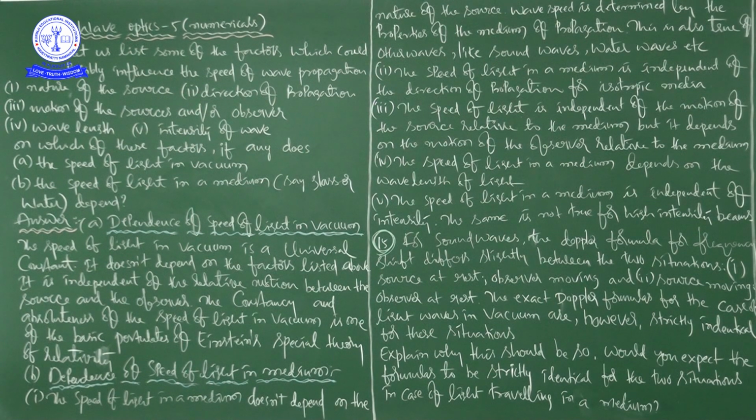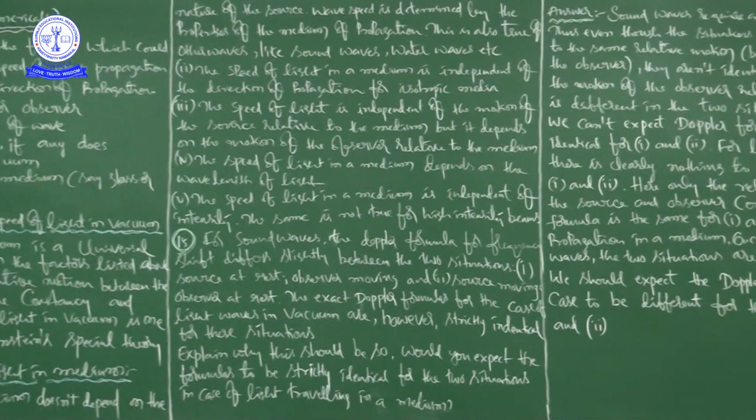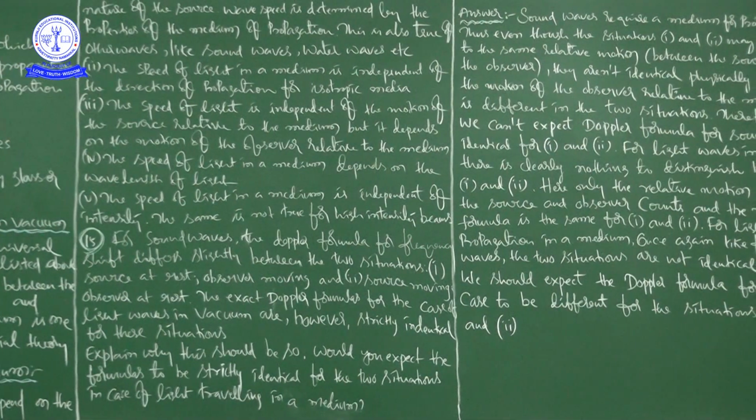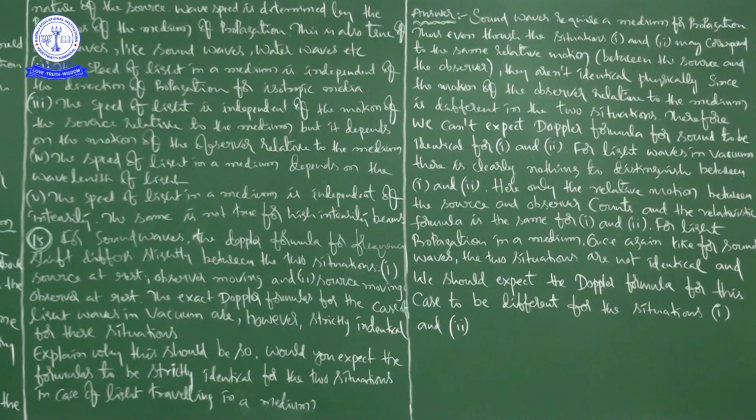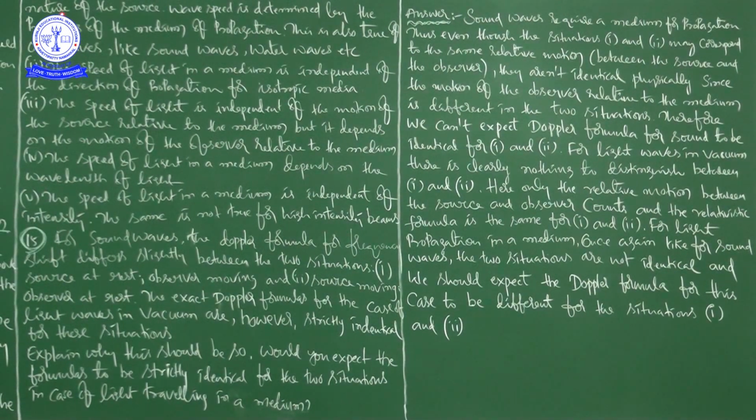Next, dependence of speed of light in vacuum. Right, here you see that speed of light in a medium does not depend on the nature of the source. I'll repeat once again. Speed of light in a medium does not depend on the nature of the source, right?